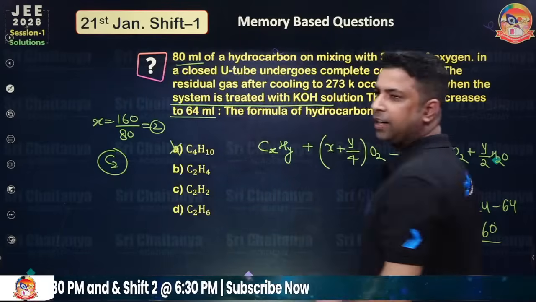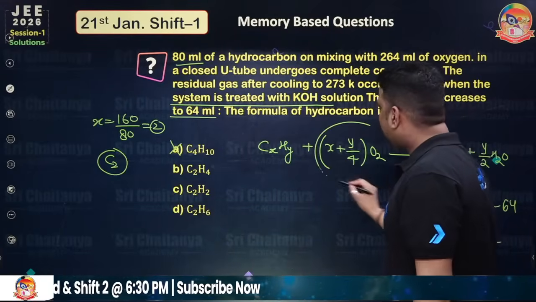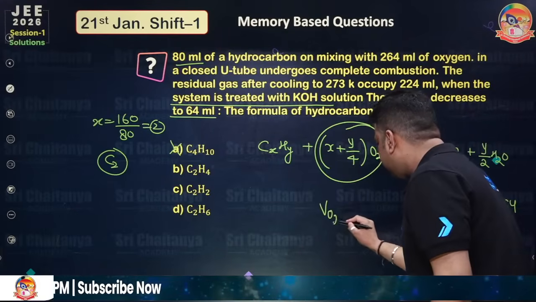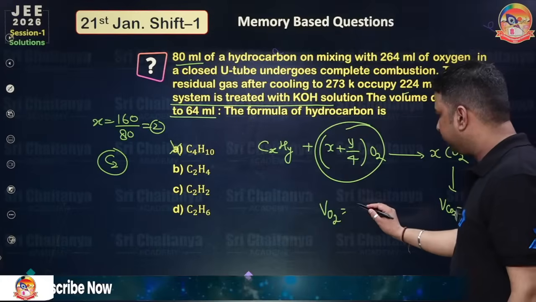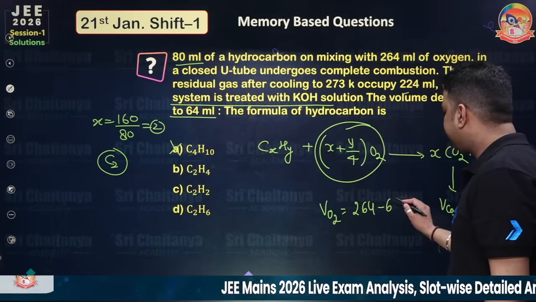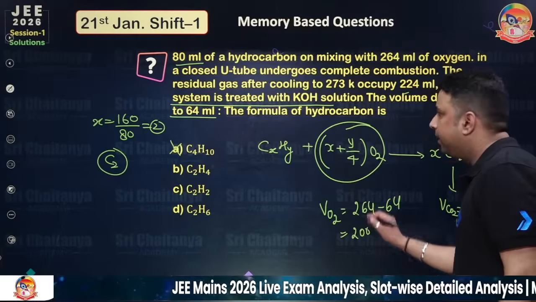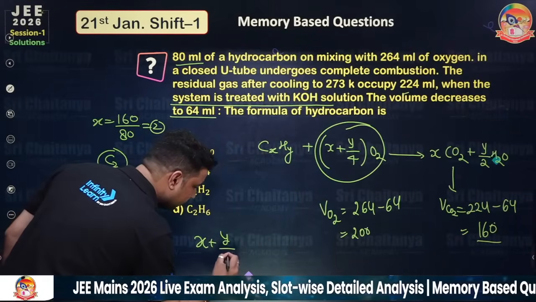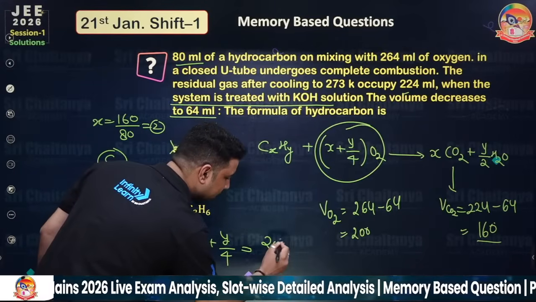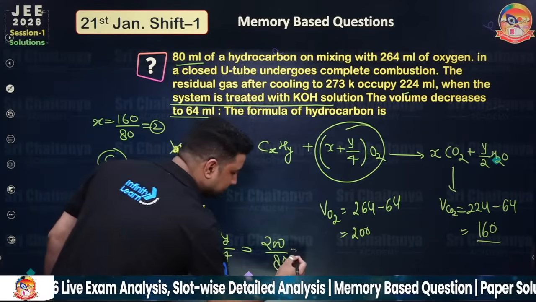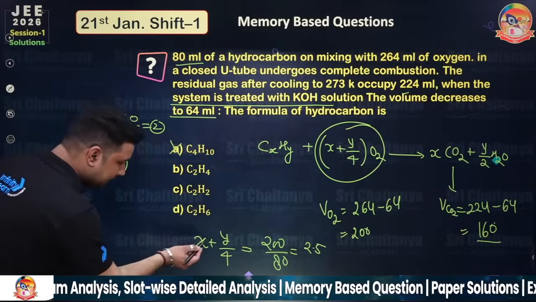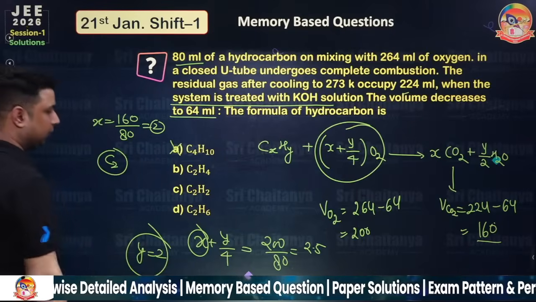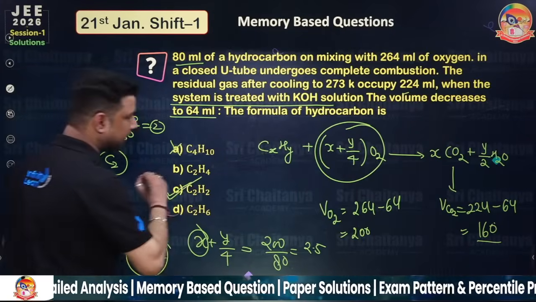Now I have to calculate hydrogen. Entire oxygen, it is not necessary that it will be used. Okay, so volume of O2 used will be equal to 264 minus 64, that will be 200 ml. Now you can say x plus y/4 will be equal to 200 divided by 80 again, and that will be nothing but 2.5. x is 2, so y will also be equal to 2. So in that case, option C will be the correct one.